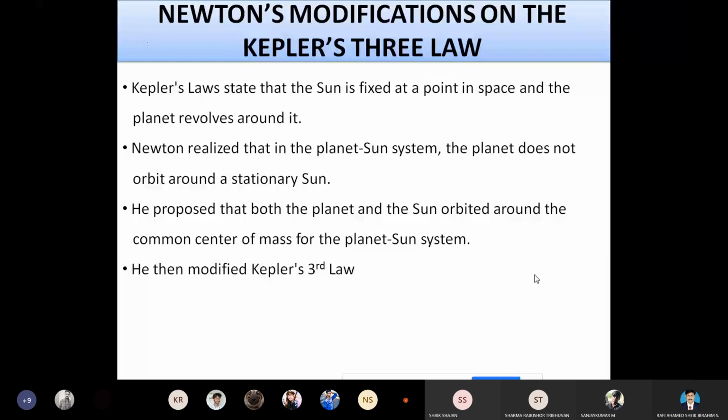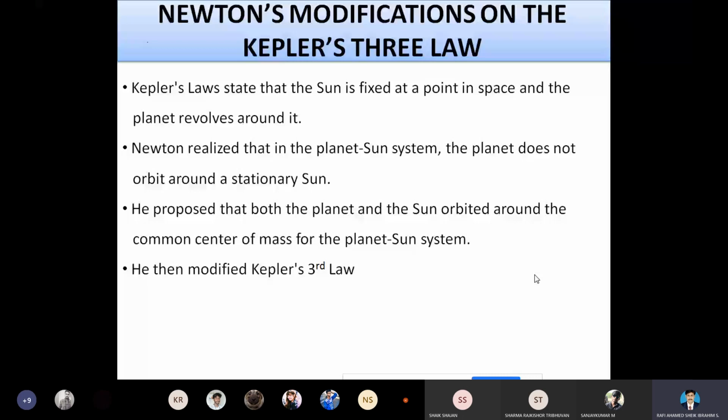Not only Newton, but many scientists made various assumptions regarding this. But we are discussing Newton's modification, so we have to talk about Newton's laws. Newton realized that the planet-sun system does not orbit around a stationary sun.